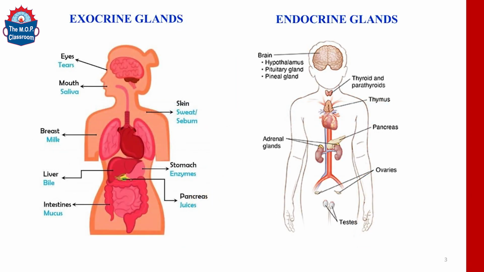On the other hand, endocrine glands are otherwise referred to as ductless glands, the reason being that this group of glands does not have ducts. Endocrine glands are responsible for producing hormones, which in turn have physiological effects either on all cells present in the body or on a particular group of cells. Examples of endocrine glands include the pituitary, adrenal and thyroid glands.